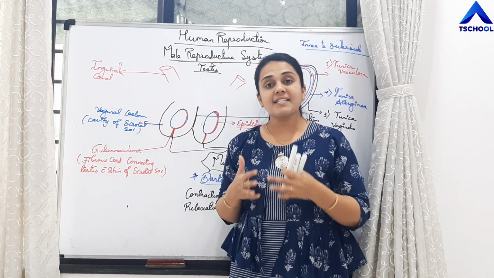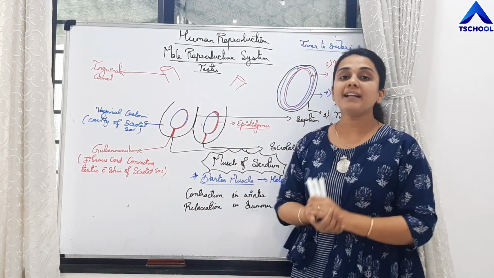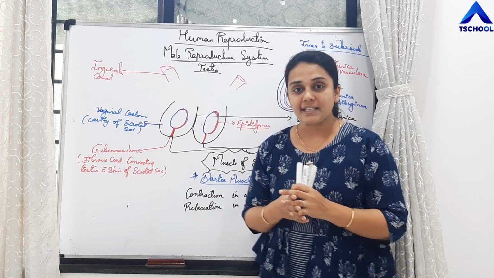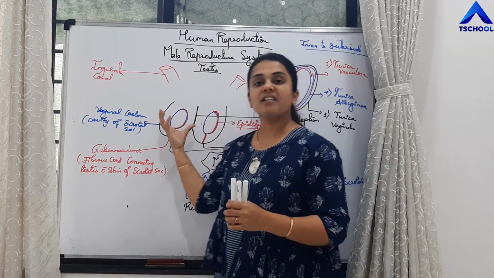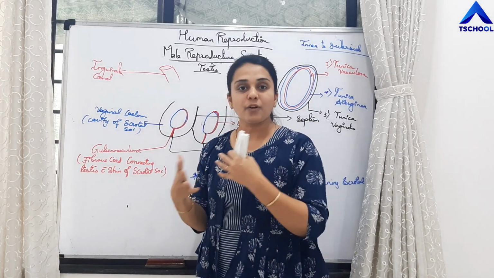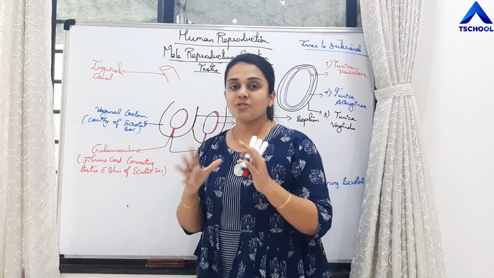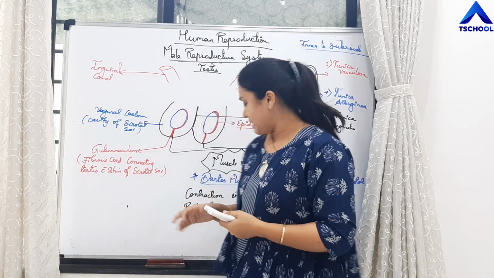So the scrotal sac has to cool down, right? That is also helped by Dartos muscle. It will relax. Relaxation of the Dartos muscle will bring the scrotal sac away from the body, and that is why the scrotal sac is going to lose heat and it is not going to absorb heat, right?